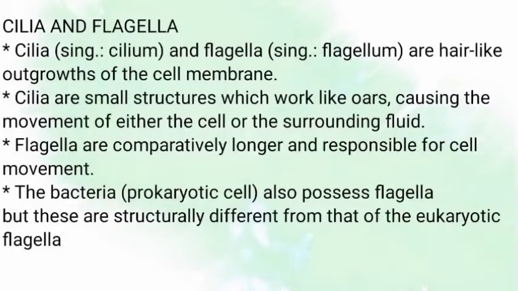Cilia are small structures which work like oars, causing the movement of either the cell or the surrounding fluid. Flagella are comparatively longer and responsible for cell movement. The bacteria, which is a prokaryotic cell, also possesses flagella, but these are structurally different from the eukaryotic flagella.